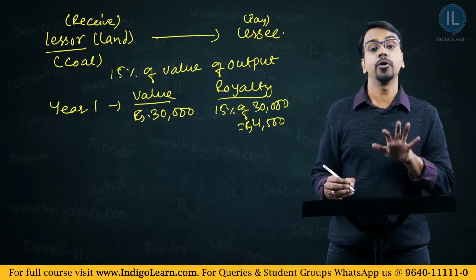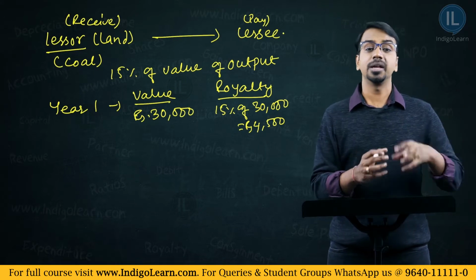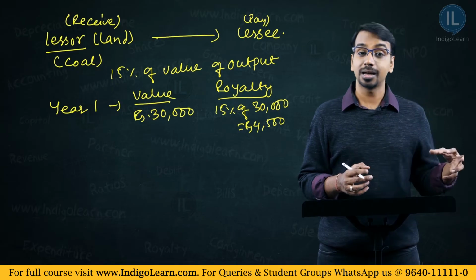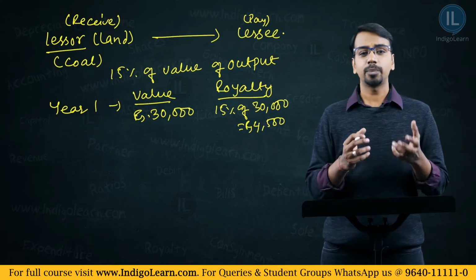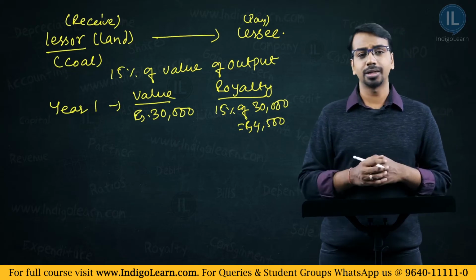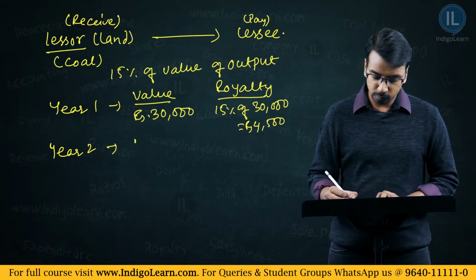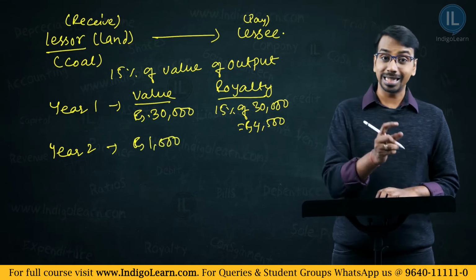This is a straightforward computation, and every period, based on the volume of output or value of output, the lessee will pay to the lessor the sum that has been computed. But imagine in one particular year, the output is not 30,000, let us say in year 2, the output was only 1,000. Is it possible? Yes, it is possible.